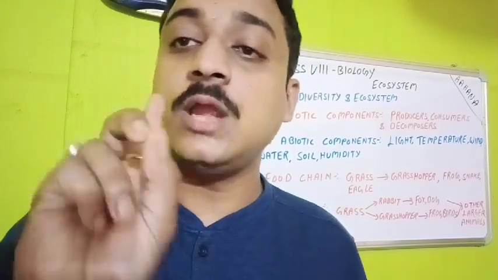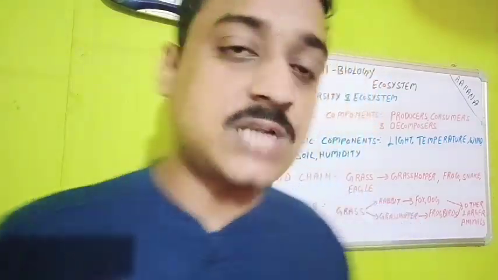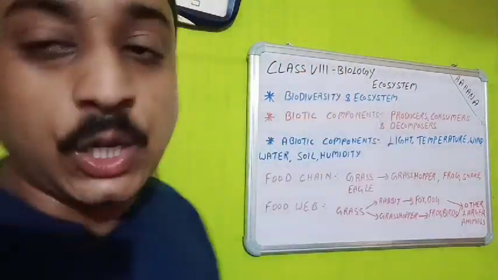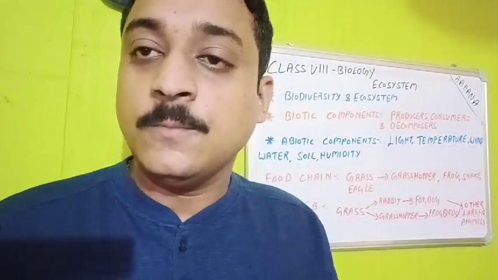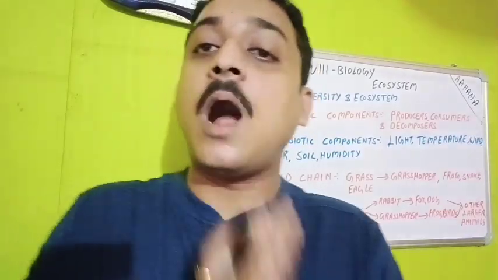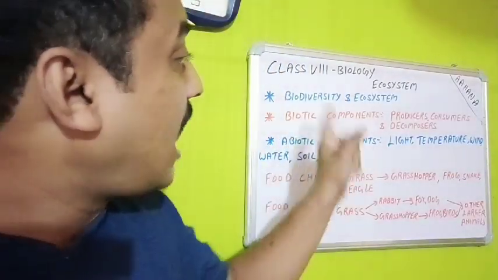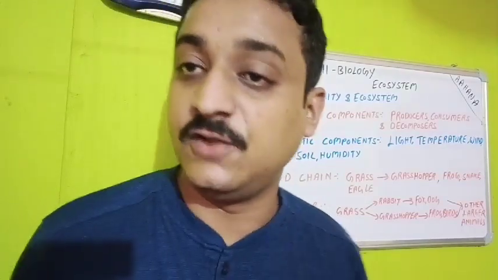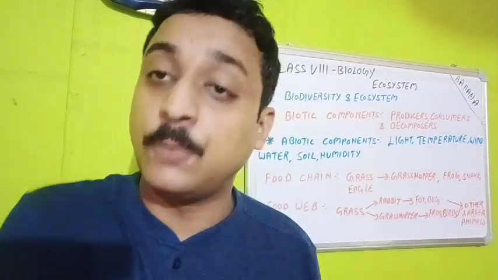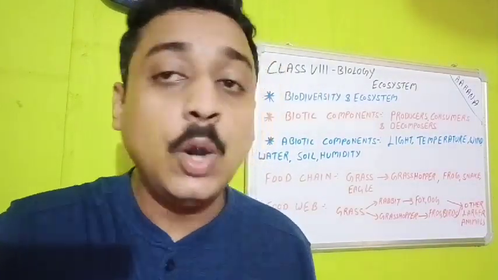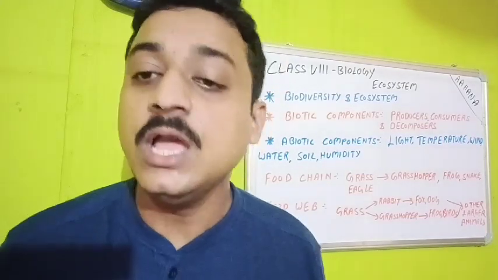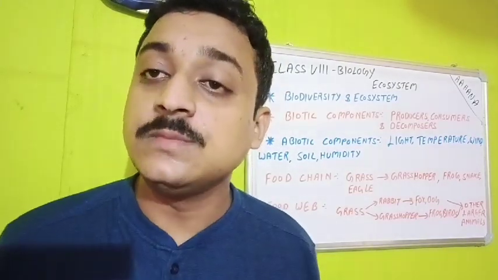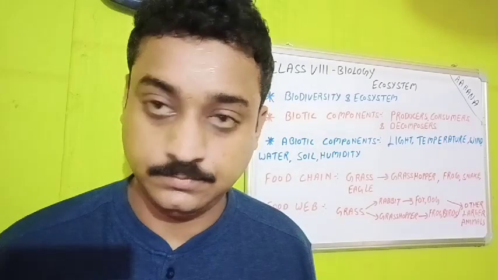This is the introduction. Now, let us start the chapter. So biodiversity and ecosystem, I guess you understand. Now, an ecosystem has a biotic component and an abiotic component, as I have written. Biotic means living component. Under the biotic component, we can find producers, consumers and decomposers.